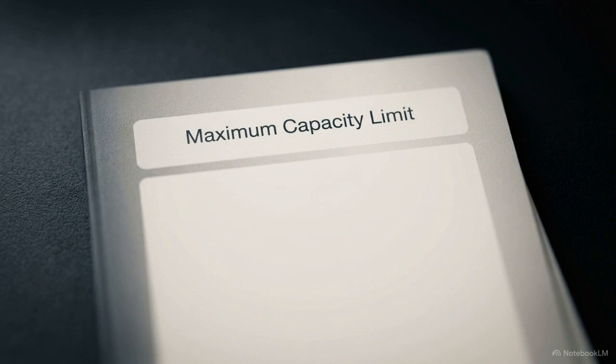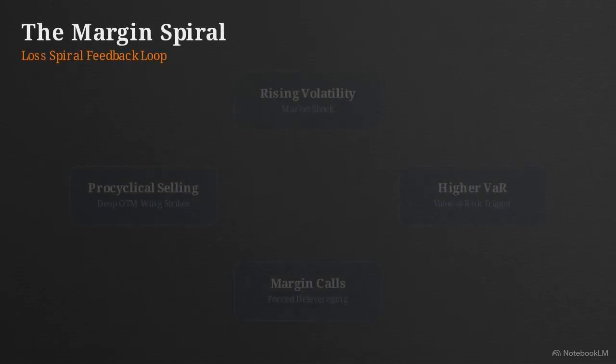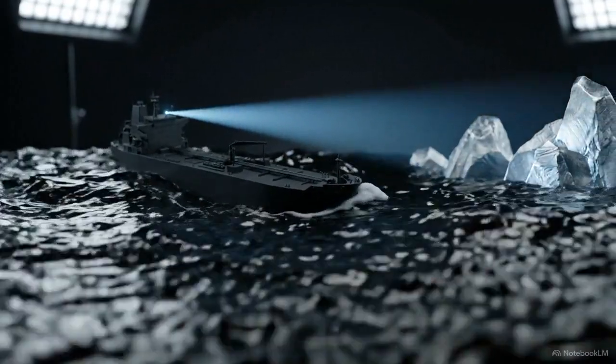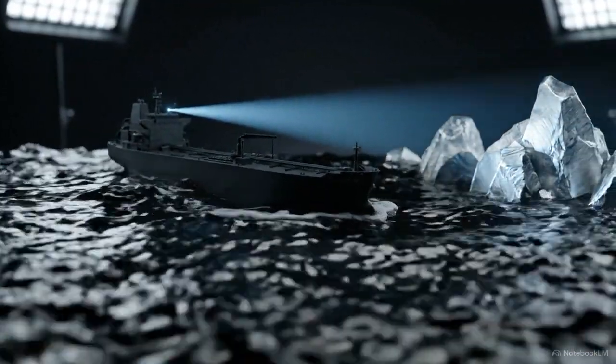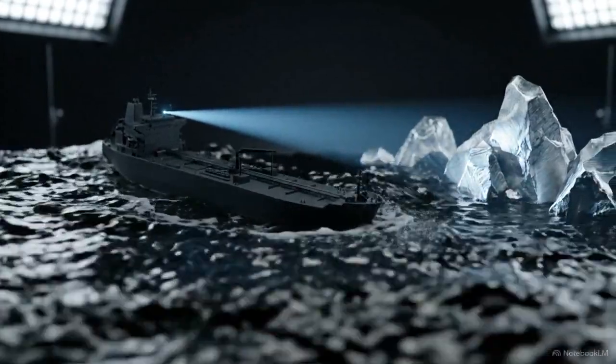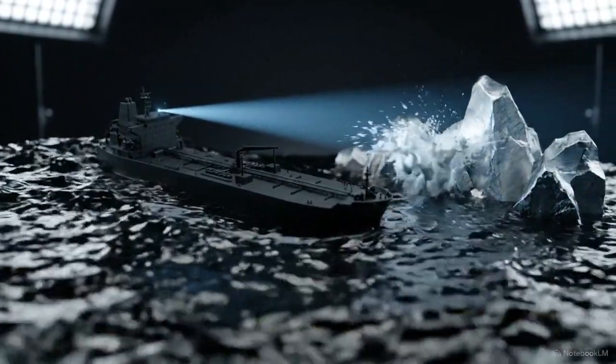This diagram illustrates the critical unresolved risk, a feedback loop where rising volatility triggers higher value at risk, sparking margin calls that force pro-cyclical selling in deep out-of-the-money wing strikes. Capturing the crude oil variance risk premium today requires navigating severe structural data barriers and blind margin constraints entirely in the dark.